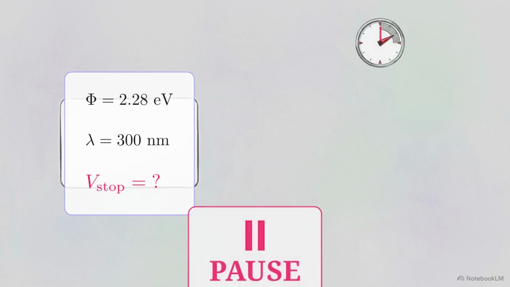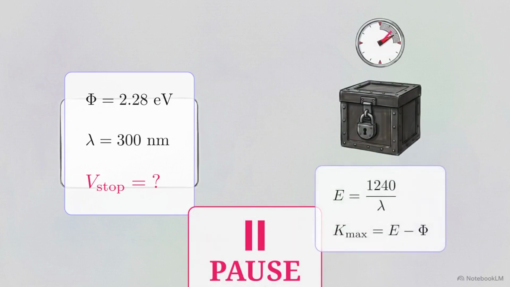Let's apply this. You have a piece of sodium metal with a work function of 2.28 electron volts. If you shine ultraviolet light with a wavelength of 300 nanometers onto it, what is the resulting stopping potential? Pause the video here. Use the 1240 shortcut to find the photon energy, subtract the work function, and find the answer. Doing the calculation yourself is how you lock in the concept.